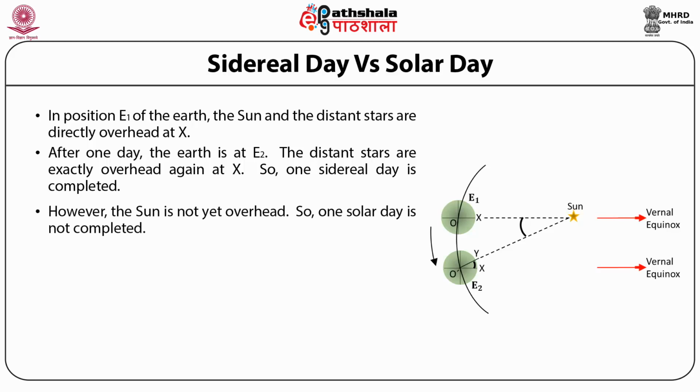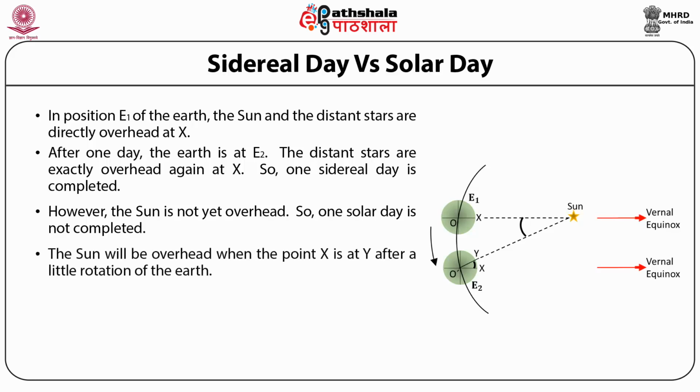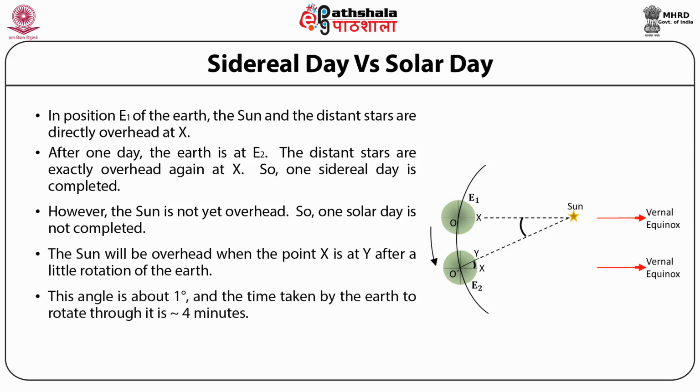When the Sun will be overhead of X, then one solar day will be completed. One solar day will be completed when X moves to position Y, as shown in the picture. The angle XO'Y is about 1 degree. Therefore, Earth has to undergo an additional rotation of 1 degree to complete one solar day.